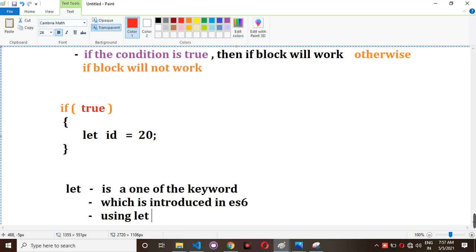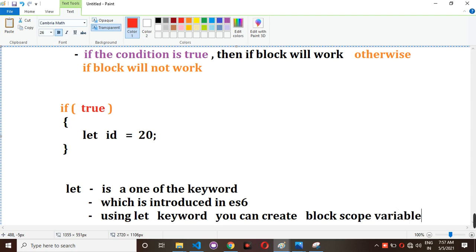So if you create any variable using let, definitely the scope of the let variable is within a block only.